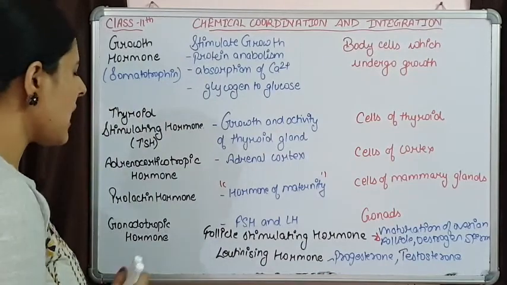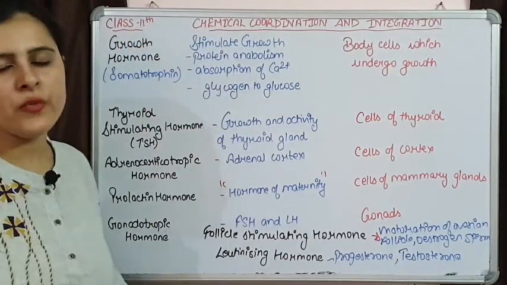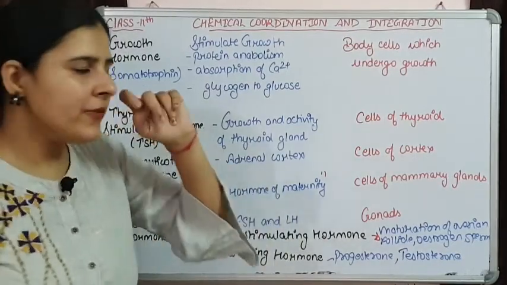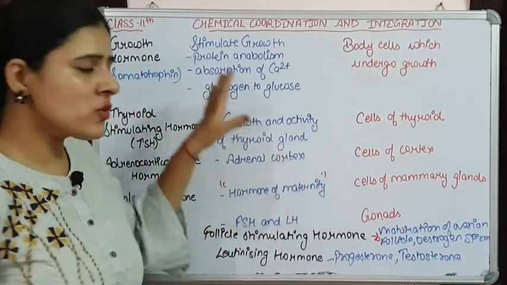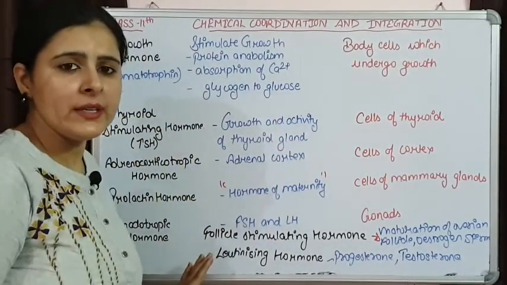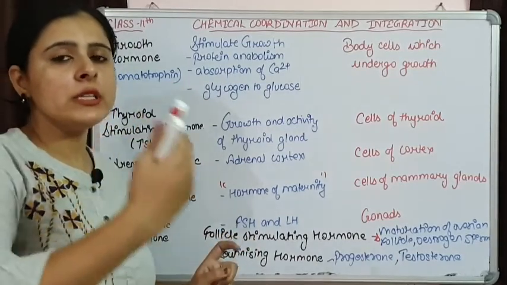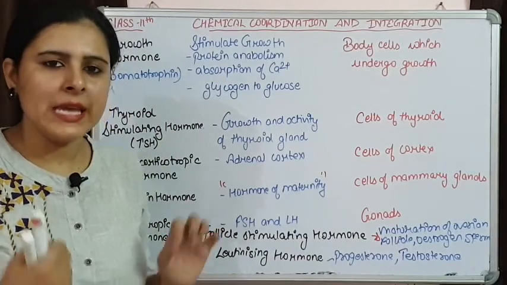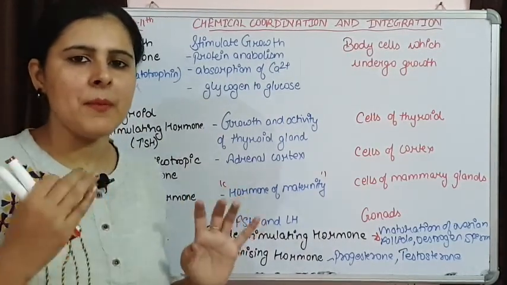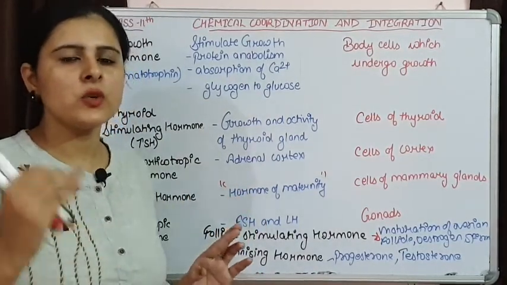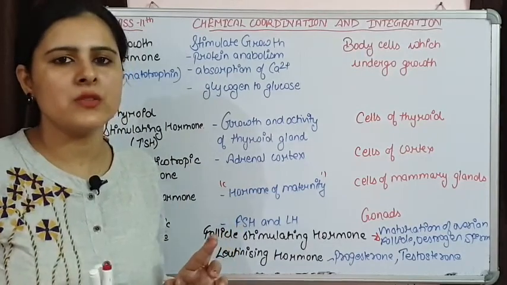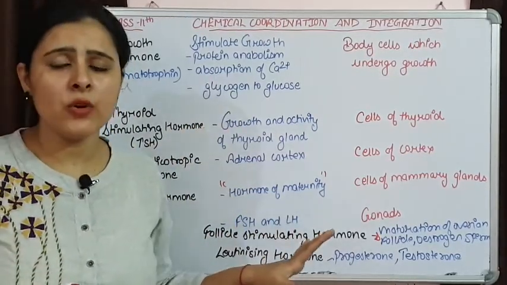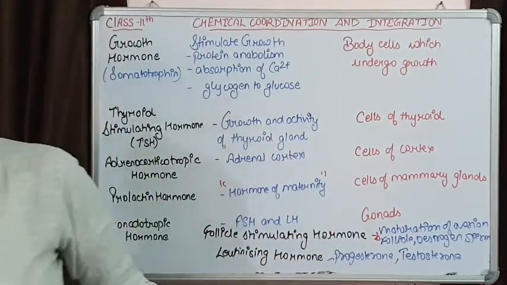So this is how the different hormones of the anterior lobe of pituitary are going to function. And if you notice in this table, most of the hormones of the anterior lobe of pituitary are controlling the functioning of other glands of our body. That's why pituitary is known as the master gland, because it controls the functioning of different glands of our body.